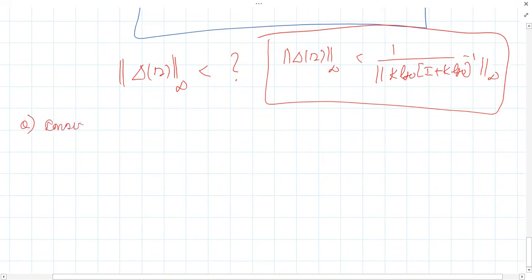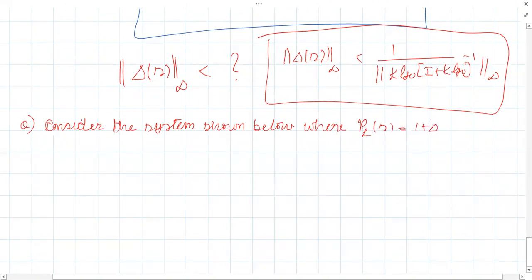Note down this. Consider the system shown below, where PL of S equals 1 plus delta of S into P of S, with P of S equals 1 divided by S minus 1.